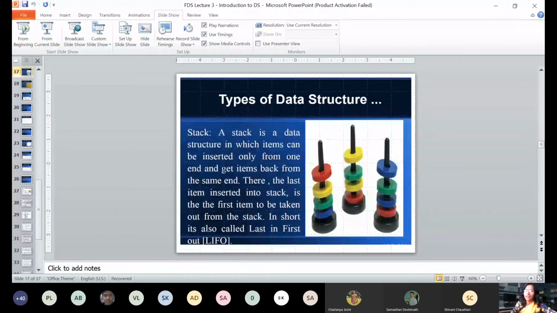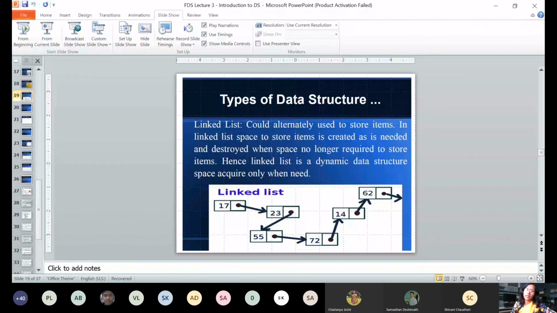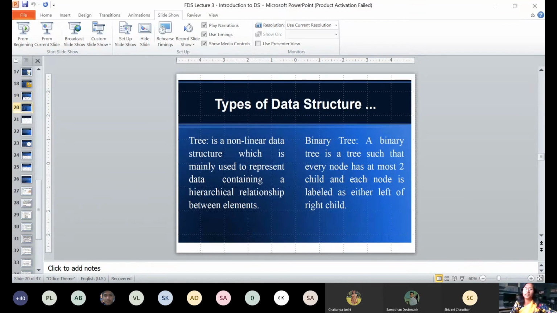This is a linked list. I told you that in a linked list, even though elements are not adjacent to each other, they are linked with each other using some pointer. In this example, you can see that 17 is pointing to 23, and 23 is pointing to 55, and 55 is pointing to 72, and then 14, and then 62. Likewise, there is a link established between the elements pointing to each other. That's why it is a linear data structure.